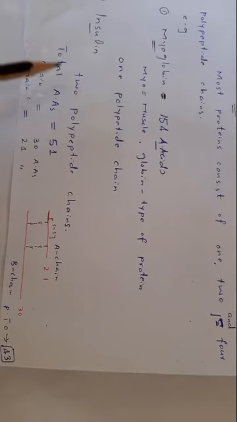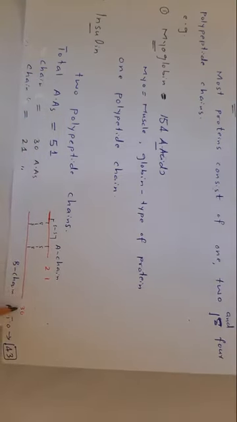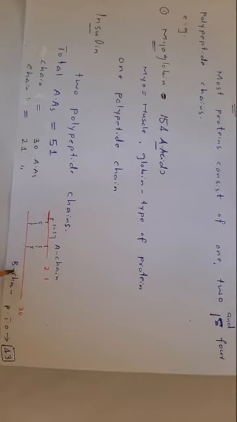Insulin consists of two polypeptide chains. There are total 51 amino acids in insulin and two polypeptide chains. One polypeptide chain has 30 amino acids, called beta chain, and another polypeptide chain has 21 amino acids. So 51 amino acids and two polypeptide chains in insulin molecule.